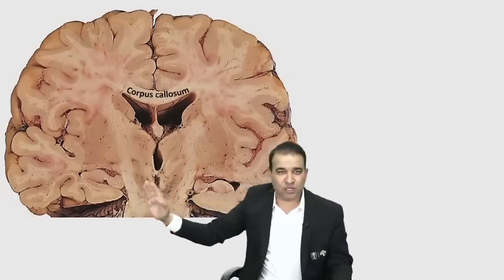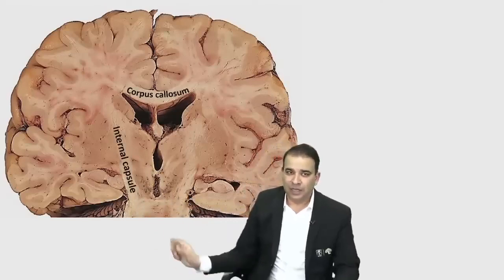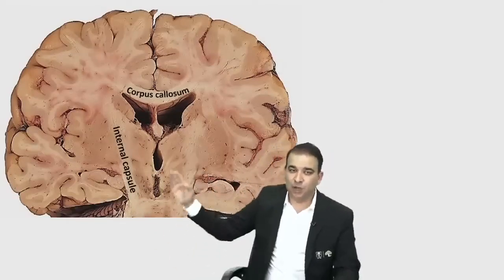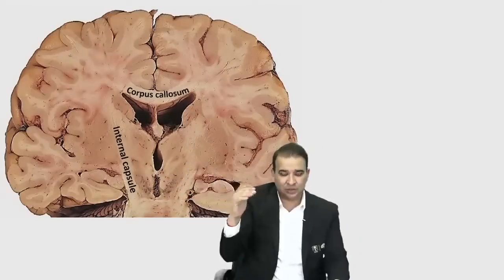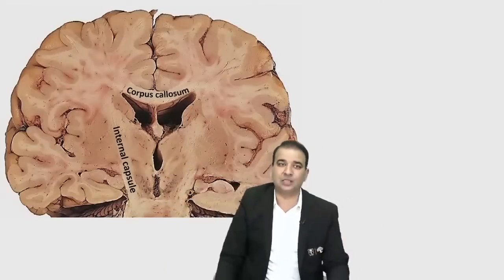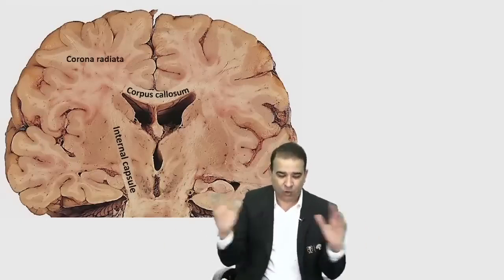Now that is corpus callosum there. And look at this white matter bundle which is ascending. The biggest projection fiber we have, that is internal capsule. Now guys, look at this white matter bundle is internal capsule. Once the internal capsule reaches the level of corpus callosum, it radiates into the cerebrum as the corona radiata. It radiates as the corona radiata.